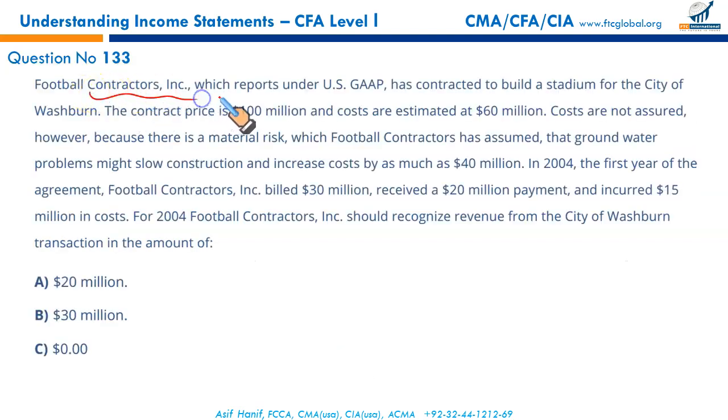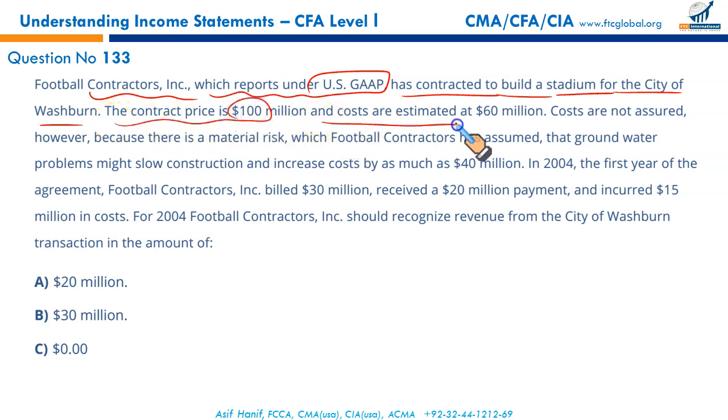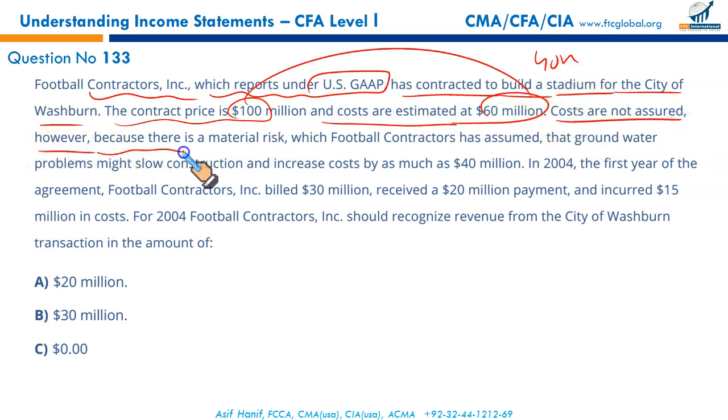Football Contractors Incorporated, which reports under the US GAAP, has contracted to build a stadium for the city of Washburn. The contract price is 100 million and the costs are estimated to be 60 million. Expected profit is 40 million. Costs are not assured, however, because there is a material risk which Football Contractors has assumed.